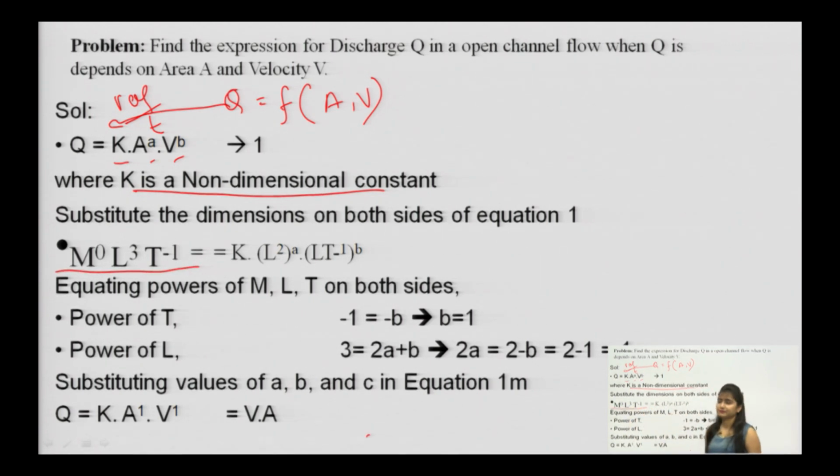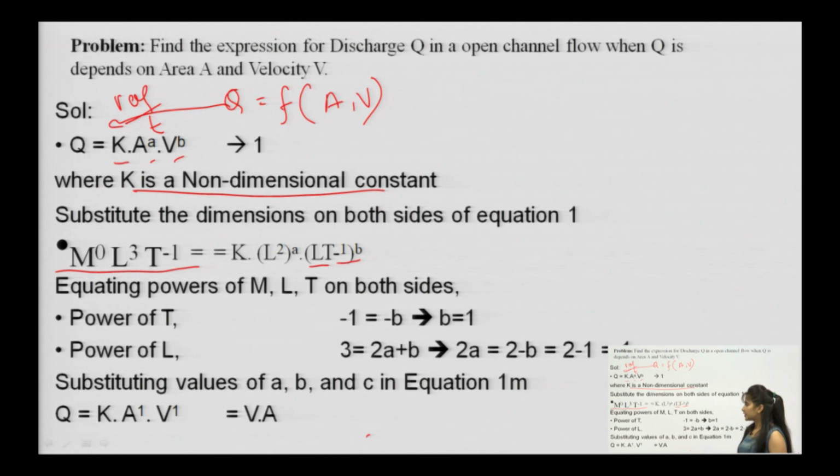Coming to the constant k, it is a non-dimensional constant, as we have already considered. Area is L square, raised to the power a. Coming to velocity, meters per second, that is L per second, L T to the power minus 1, with the power b.